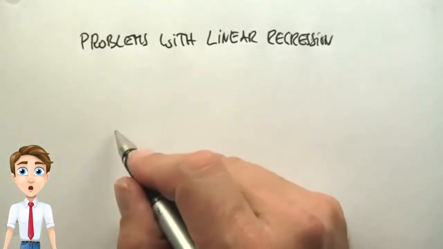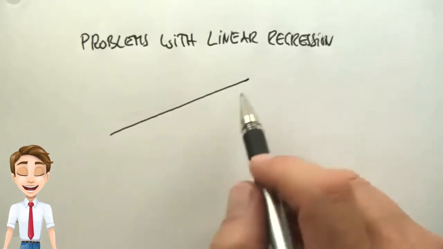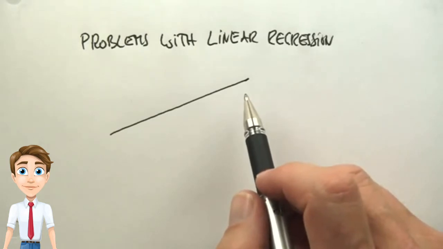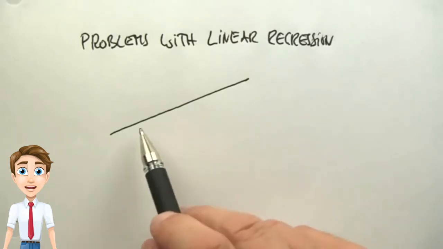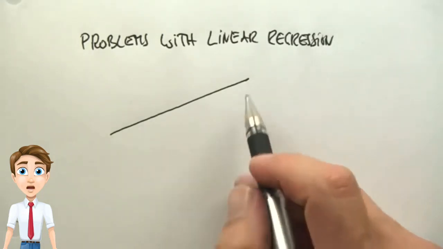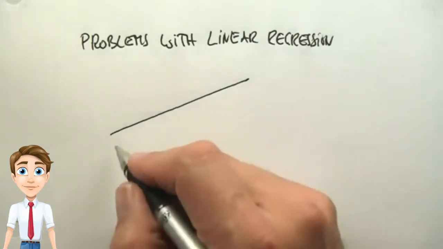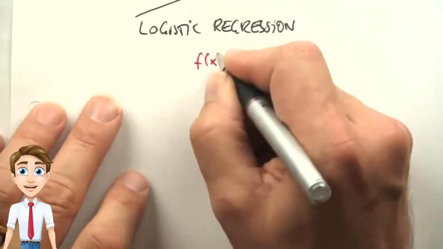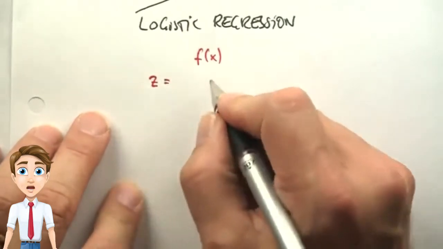Another problem with linear regression is that as you go to infinity in the x space, your y's also become infinite. In some problems, that isn't a plausible model. For example, if you wish to predict the weather anytime into the future, it's implausible to assume the further the prediction goes out, the hotter or the colder it becomes. For such a situation, there's a model called logistic regression, which uses a slightly more complicated model than linear regression, which goes as follows. Let f of x be our linear function, then the output of logistic regression is obtained by the following function.